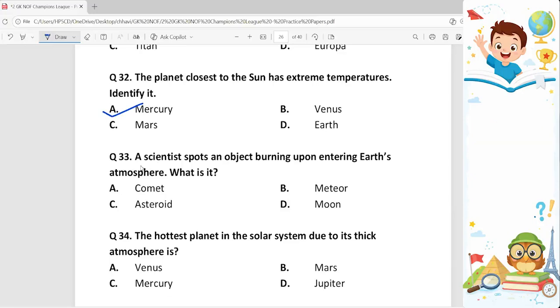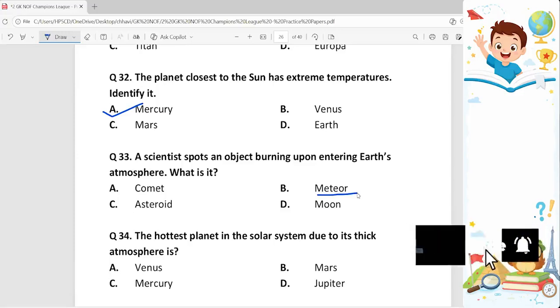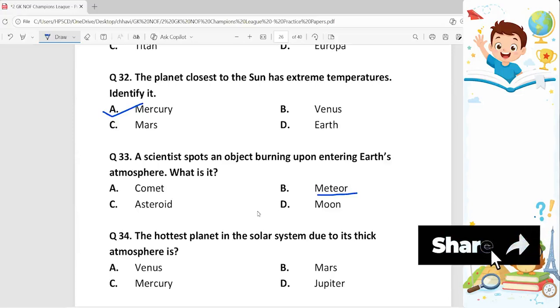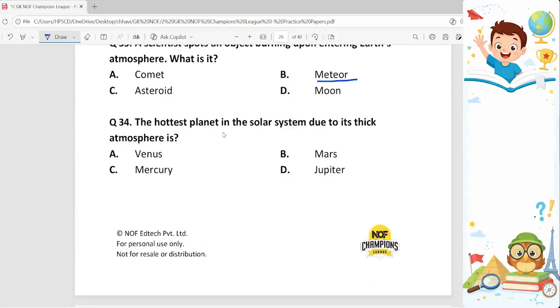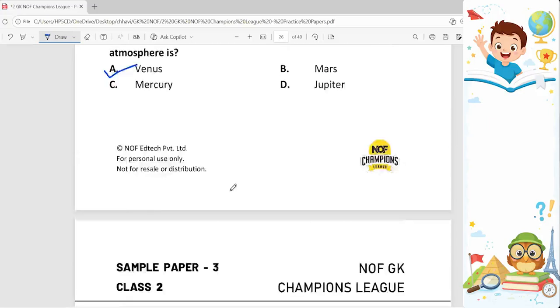Question number 33. A scientist spots an object burning upon entering Earth's atmosphere. What is it? Our answer is meteor, option B, because a meteor is a space rock or dust particle that burns up as it enters Earth's atmosphere, creating a streak of light. Okay. 34th question. The hottest planet in the solar system due to its thick atmosphere is. Answer is Venus, option A. It is the hottest planet in the solar system due to its thick atmosphere.